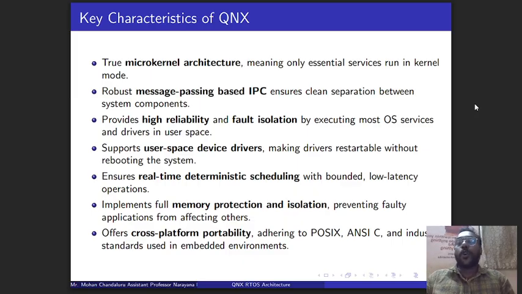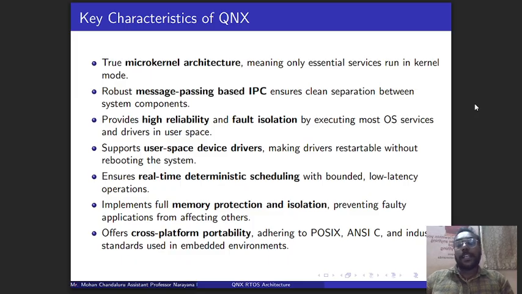So it is a very robust, very resilient, highly reliable operating system, and it supports user space device drivers, making drivers restartable without rebooting the system. If any error occurs, instead of rebooting the system, just by restarting the driver it can rectify the error. For such cases, QNX plays a major role.